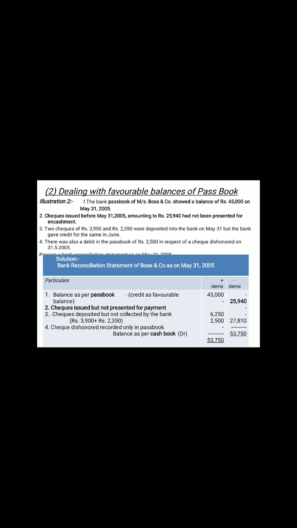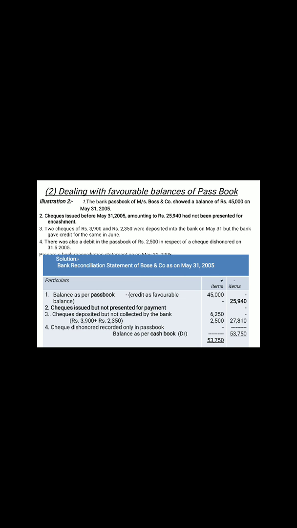Now there is also the debit balance of the passbook with 2,500, meaning the check was dishonored. So what has happened? The cash book is debited, which means reduced, but the cash book is increased. So what will happen? This balance will increase the favorable balance. Favorable means the plus item of the passbook.